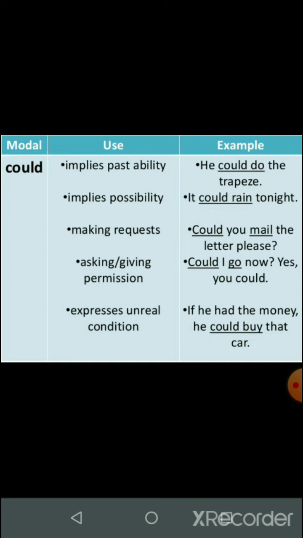Now it is also used for asking or giving permission. Same is the case with can, but could is the past form of can. So it will be, could I go now? Yes, you could. Could is also used to express an unreal condition. For example, if he had money, he could buy that car. So it is used for an unreal condition, something which is not real, but you imagine it to happen.